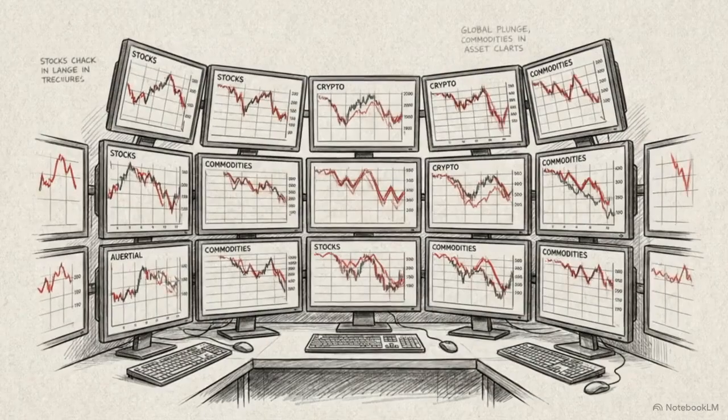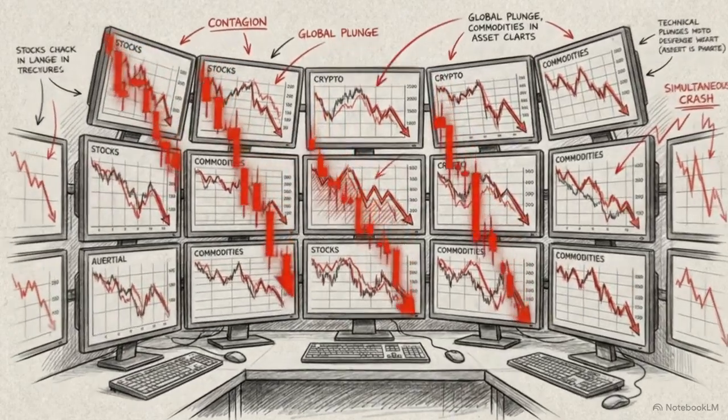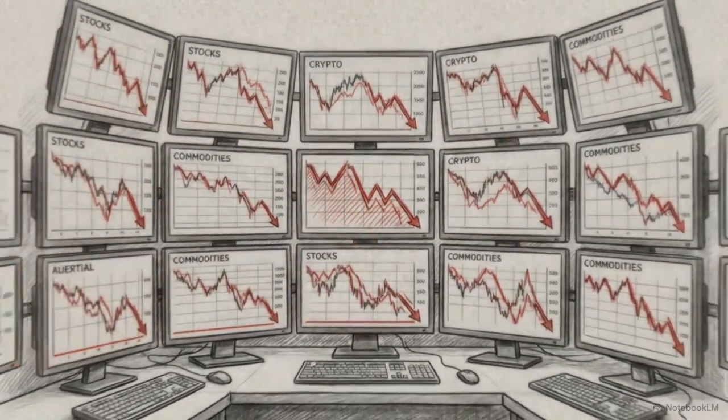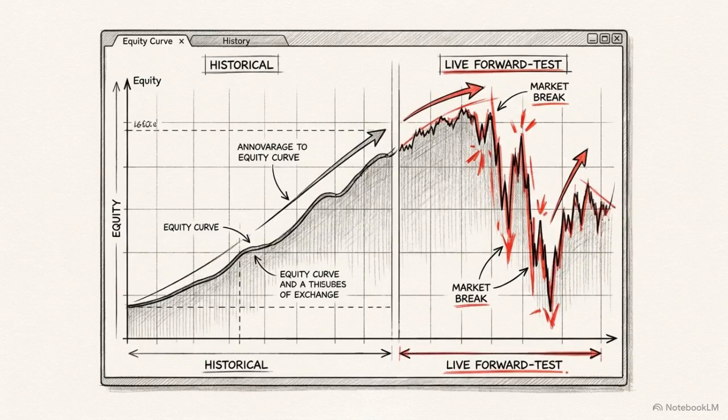During liquidity crises or geopolitical shocks, a contagion effect often drives the correlation of almost all assets toward a positive 1.0. Correlation data reflects how assets moved together in the past, it cannot predict the exact moment a structural market break will render those relationships obsolete.